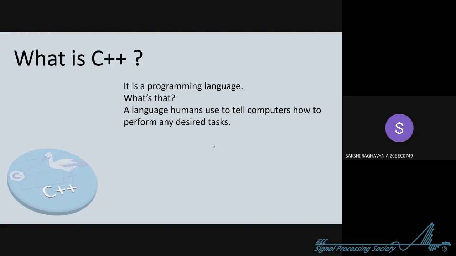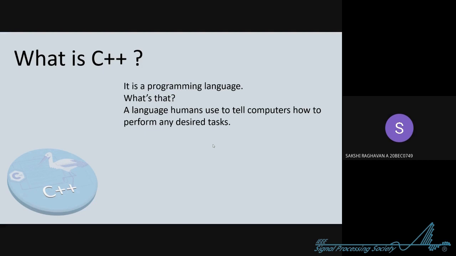So let's try to do an autopsy of this first. It is a language that we humans use to tell the computers how we want any task to be performed by it. Like we want to calculate something, so we'll tell the computer that these are the two values on which we want to perform this operation.